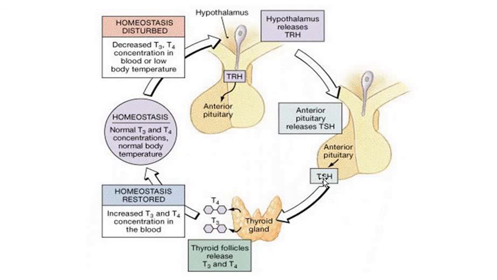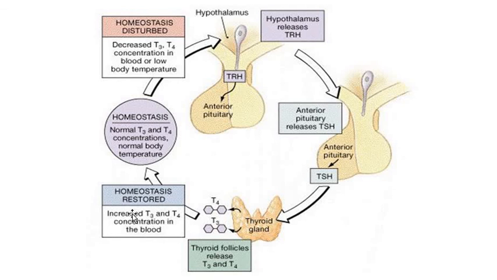The target cells for TSH are in the thyroid gland. Thyroid glands have special receptors meant for the reception of TSH. Once the TSH binds on the receptors of the thyroid follicular cells, they start manufacturing T4 and T3. So thyroid follicles release T3 and T4 into the blood plasma again.